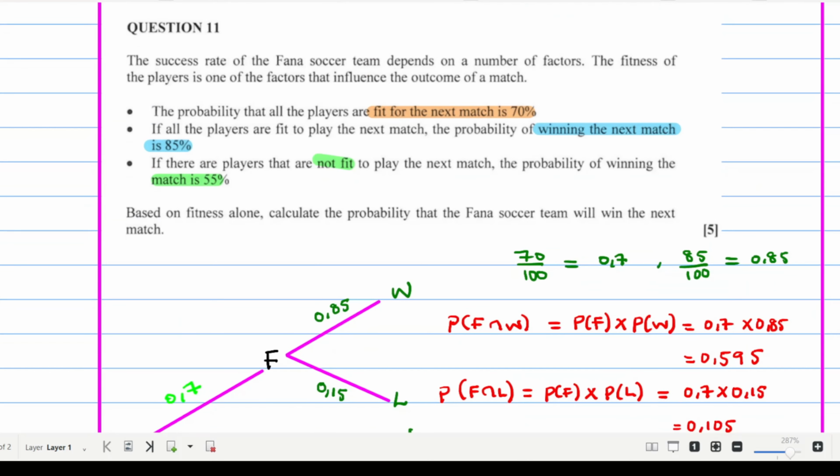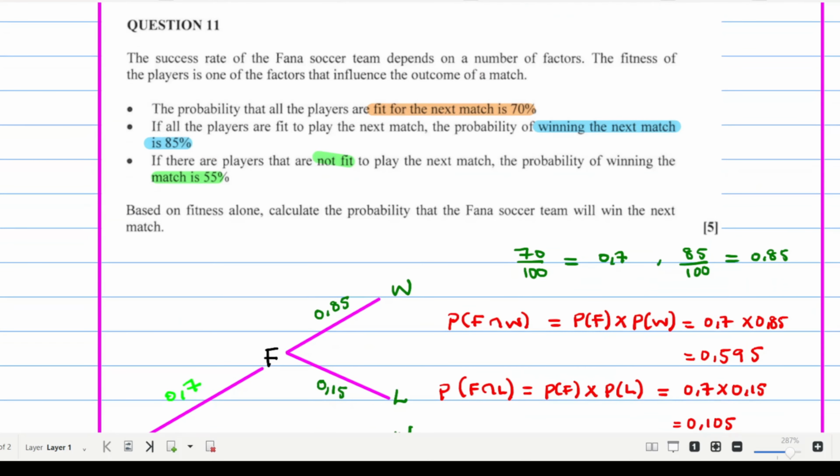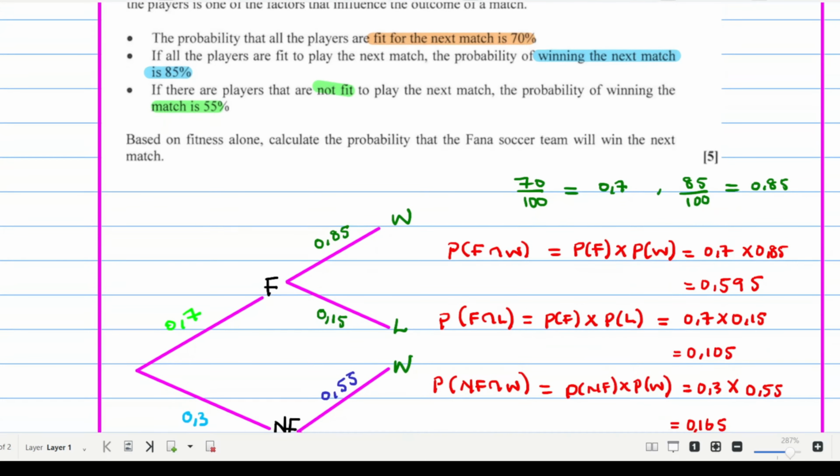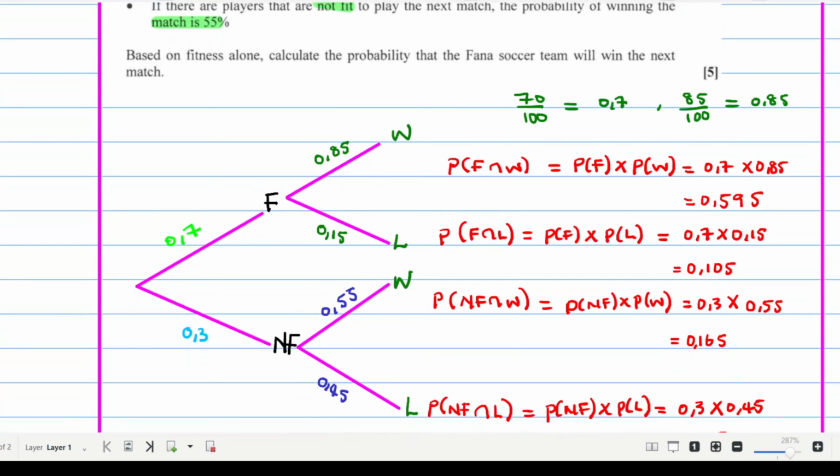The question says that based on fitness alone, which is one of the factors that might influence the outcome of the match, calculate the probability that the Fana soccer team will win the next match. To answer this, here they did win the match, and here they did win the match.